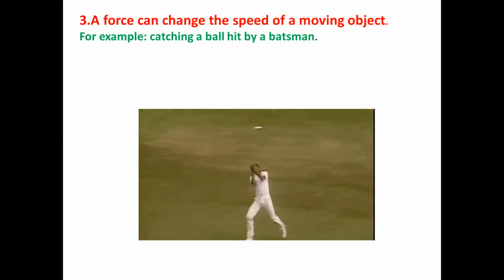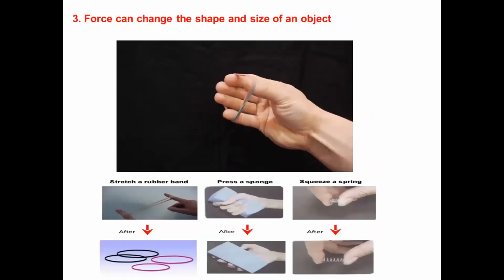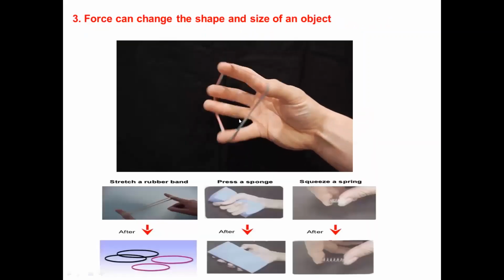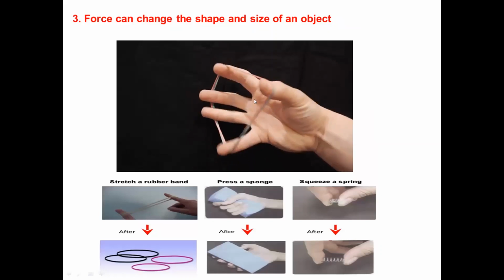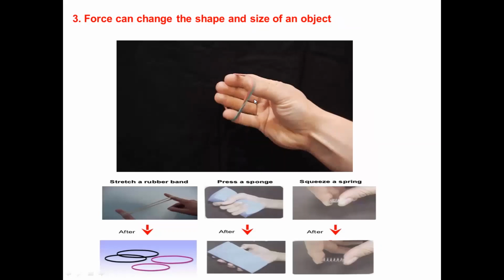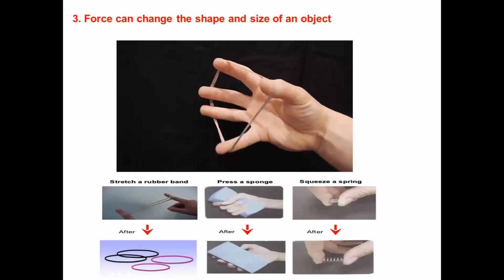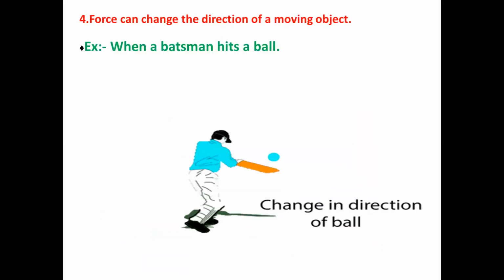Force can also change the shape and size of an object. Look at the image. This man is trying to change the shape and size of a rubber band. So with the help of force, you can change the shape and size of so many different objects. Force can change the direction of a moving object. When a batsman hits a ball, it changes its direction. So force can change the direction of any moving object.